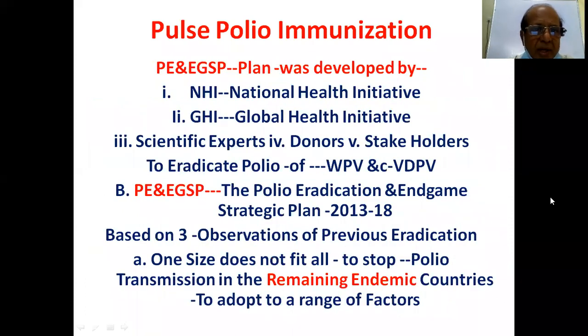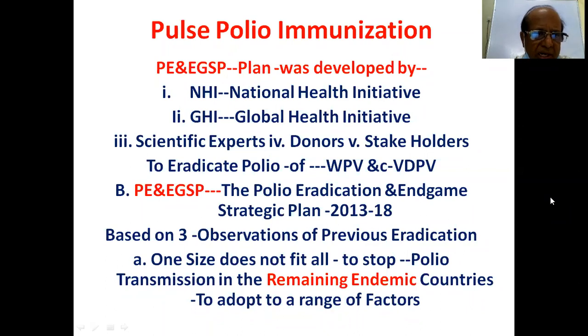The Polio Eradication Endgame Strategic Plan was developed by the Global Health Initiative, scientific experts, donors, and stakeholders to eradicate polio: wild polio virus, that is the natural virus, and CVDPV, circulating vaccine-derived polio virus.